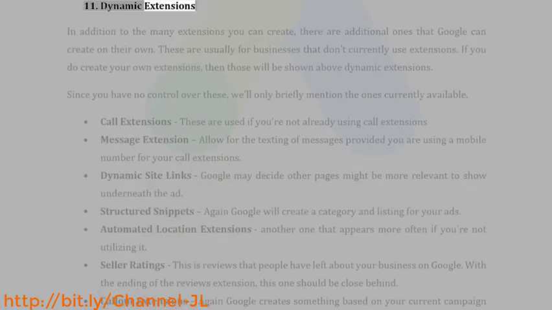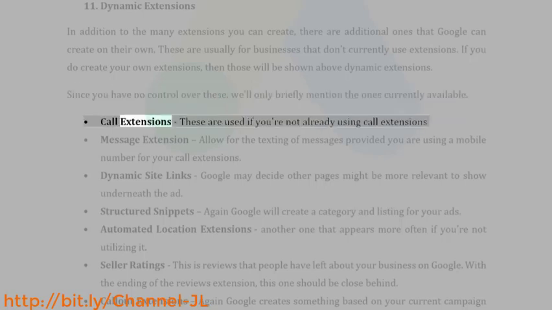11. Dynamic extensions. In addition to the many extensions you can create, there are additional ones that Google can create on their own. These are usually for businesses that don't currently use extensions. If you do create your own extensions, then those will be shown above dynamic extensions. Since you have no control over these, we'll only briefly mention the ones currently available.